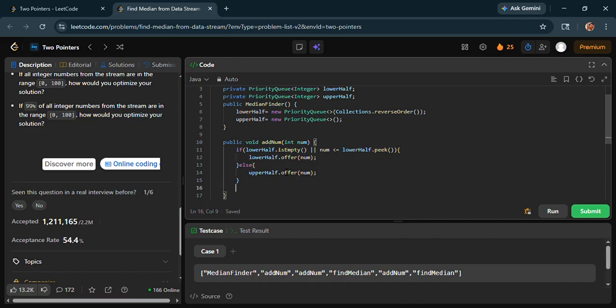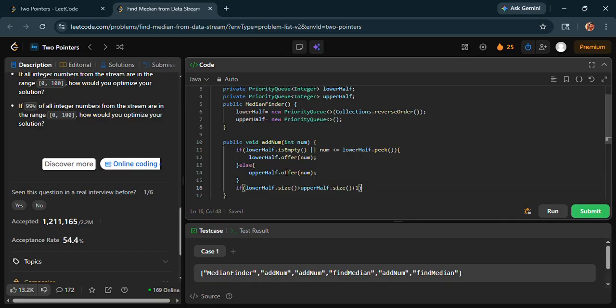The next step is to balance the heaps. For that I need an if: if lowerHalf.size is greater than upperHalf.size minus 1, no, not minus 1, it should be plus 1.